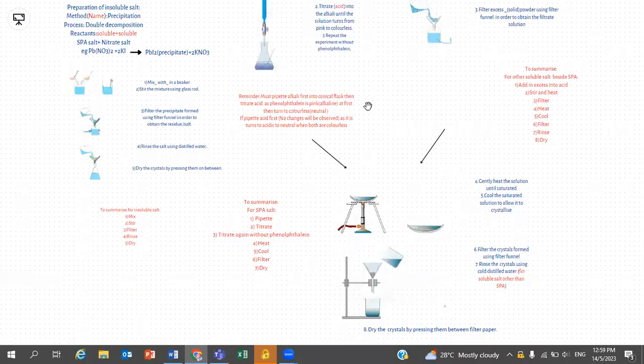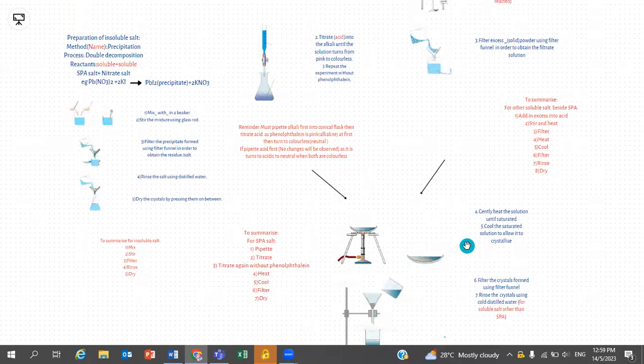And starting from the fourth step, it is kind of similar already. So you gently heat the solution until saturated. And next, we cool the saturated solution to allow it to crystallize. And number 6, we filter the crystals formed using a filter funnel. Oh, so sorry, number 7 is only for other preparation of soluble salt besides SPA. So we go straight to number 8. We dry the crystals by pressing them between filter paper.